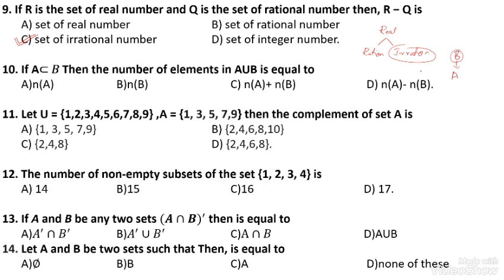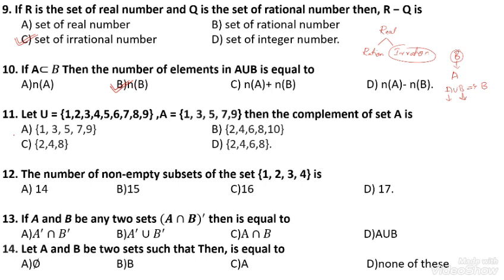Then the number of elements in A union B. While taking A union B, B is the larger set and A is taken from B. That's why the answer is B. A is a subset of B, then the number of elements in A union B is the number of elements in B.